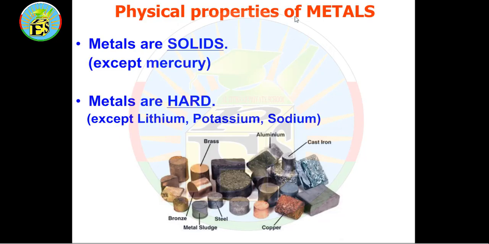Physical properties of metals. Metals are solid except mercury, because mercury can be found as a liquid at room temperature. Metals are hard except lithium, potassium, and sodium.